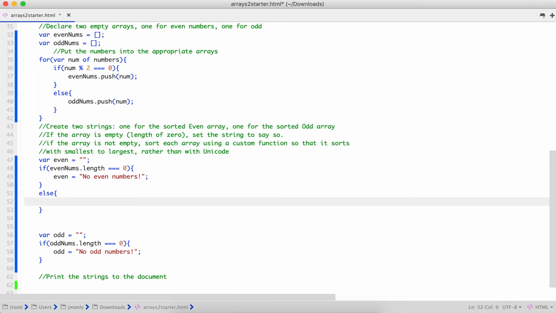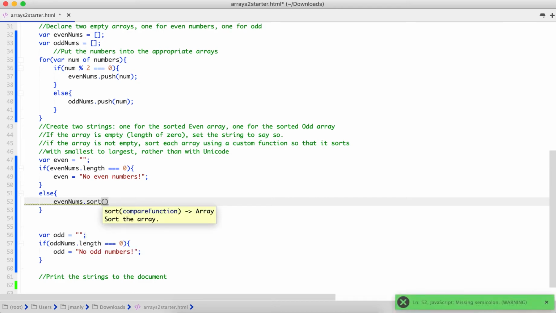We are going to need to sort that array. So in order to do this, we are going to say evenNums.sort. Sort is another array method. But the way that the array method sort works, and this is what it talks about up here, is it sorts by Unicode value.